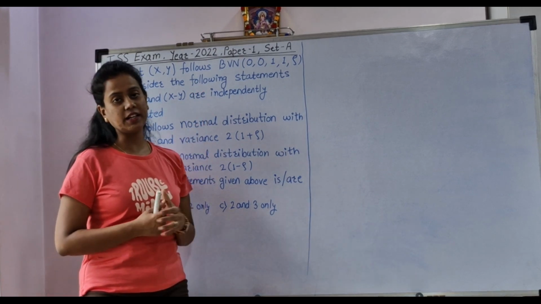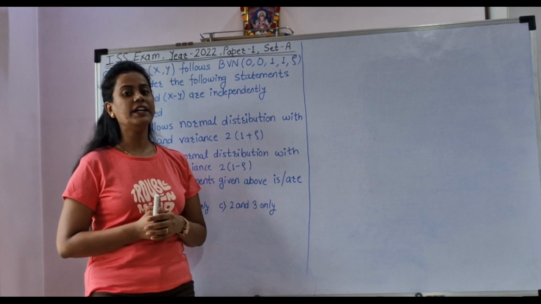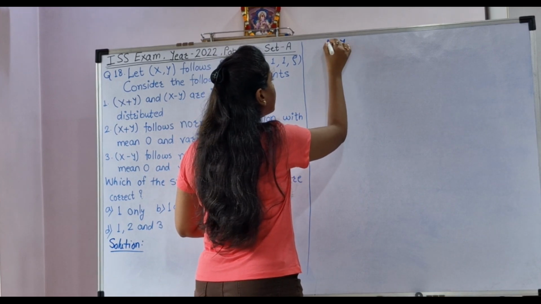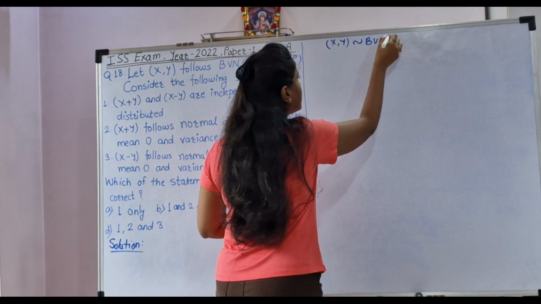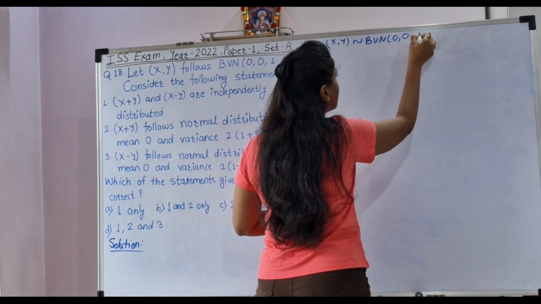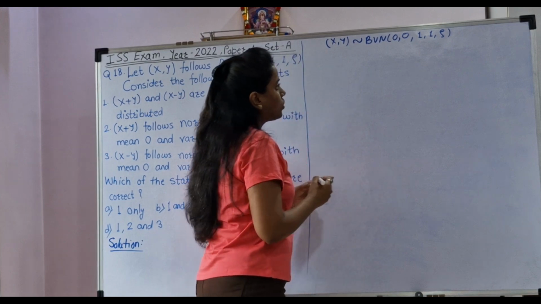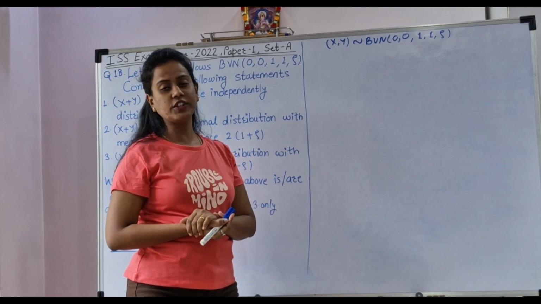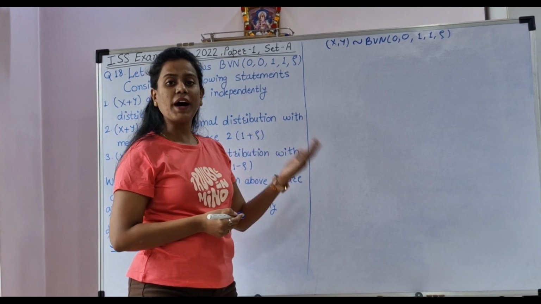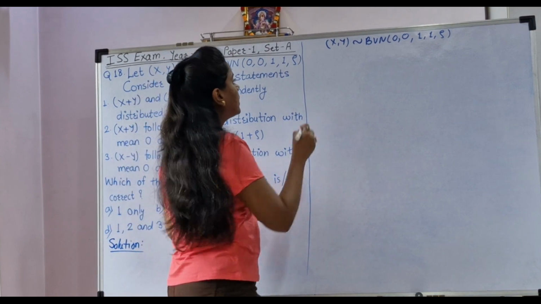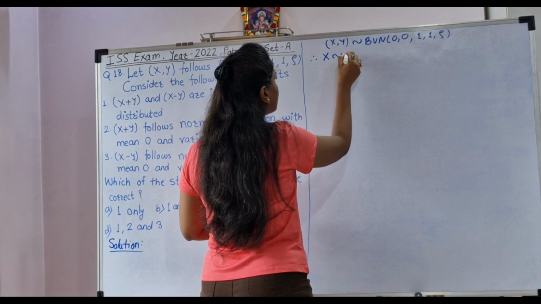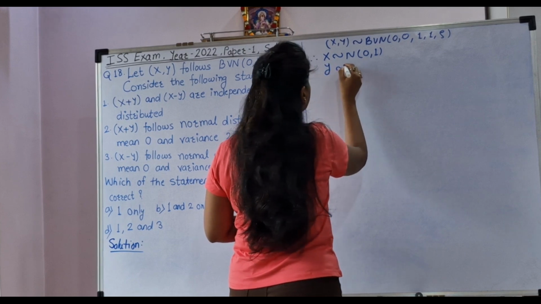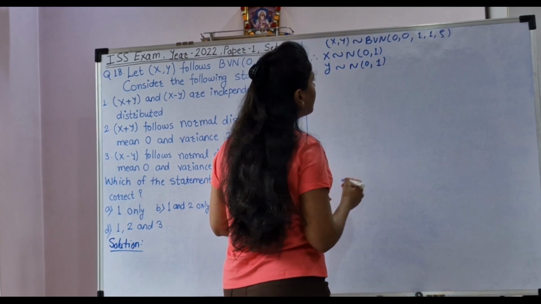Here let's check the statements one by one. But before that, let's note down what is given. Here it is given that X, Y follows bivariate normal distribution with mean 0, 0, variance 1, 1 and correlation coefficient rho. We know that if X, Y follows bivariate normal distribution, then its marginal PDFs are normal. Therefore we can write X follows normal with mean 0 and variance 1, and Y follows normal with mean 0 and variance 1.